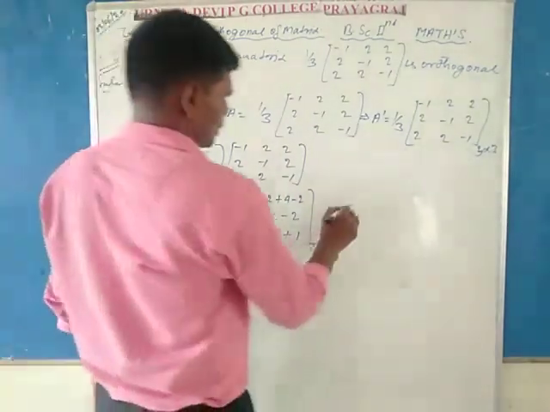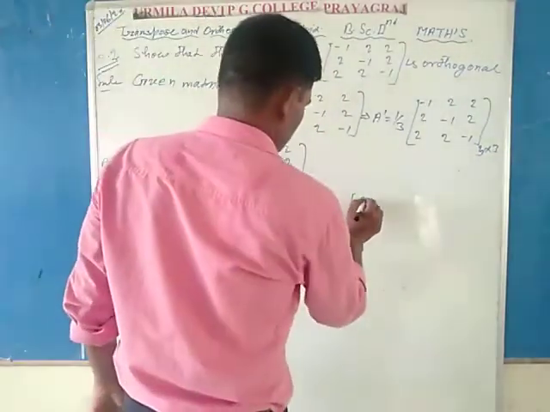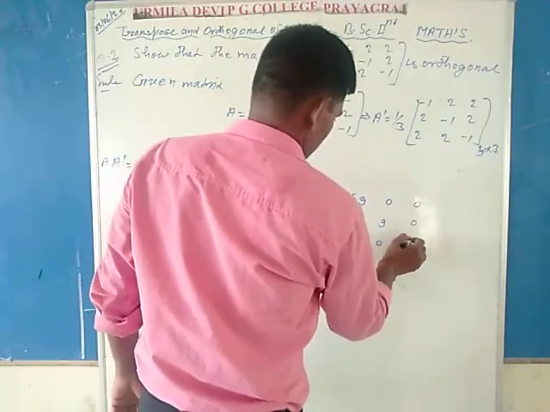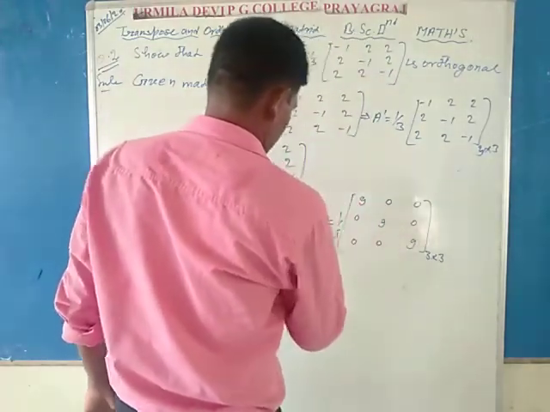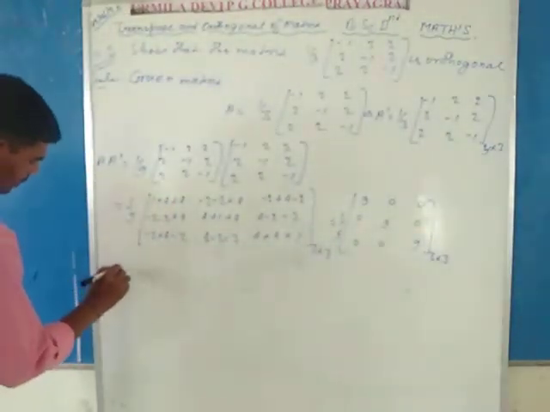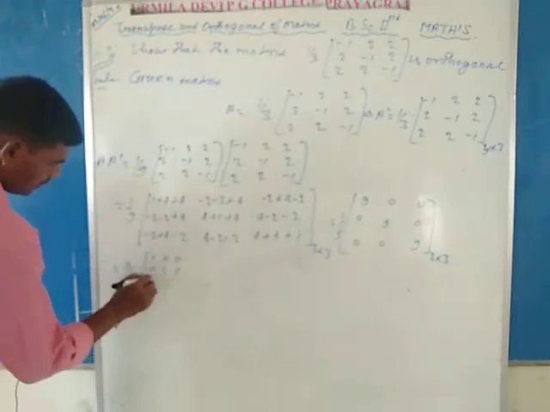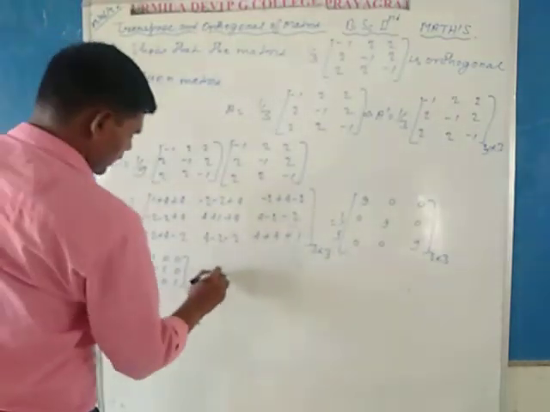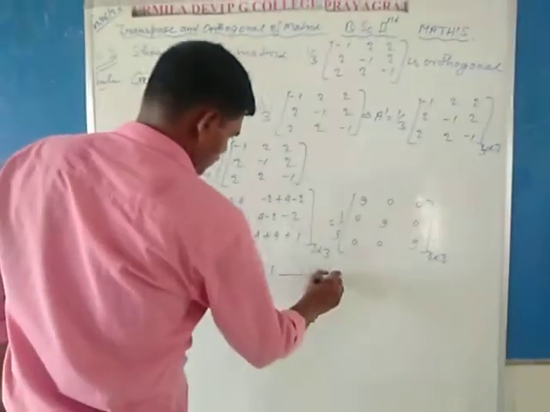Taking simplification of each element, each row and each column, it is equal to 9, 0, 0; 0, 9, 0; 0, 0, 9. So 3 by 3, 1 by 9. 9 is taken outside the matrix, so 9 by 9 cancel each other, giving the matrix 1, 0, 0; 0, 1, 0; 0, 0, 1 of 3 by 3 order. It is implied that A A dash is equal to the identity matrix of 3 by 3 order, represented by the first equation.